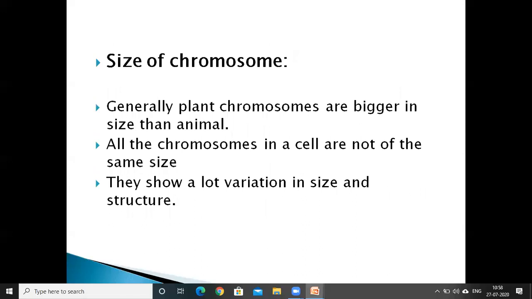Next, the size of the chromosomes. Like the number, the size of the chromosome in an individual is also constant.